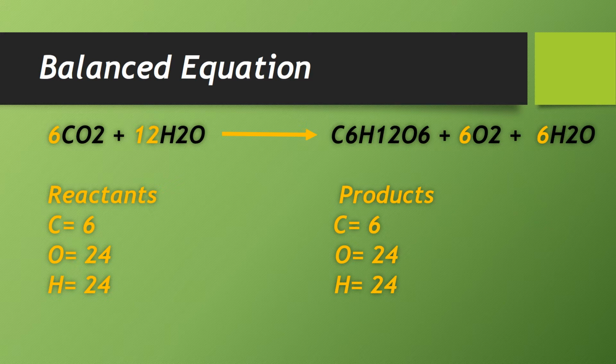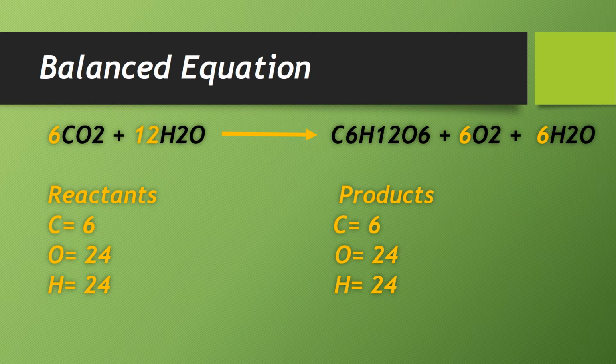Now we are going to put a 6 with this carbon, so the number of carbon will be balanced, will be the same, will be equal. In the product we have 6 carbon here in glucose, and here we have only one carbon. By putting 6 here, the number of carbon will be 6. So the carbon number is balanced here.